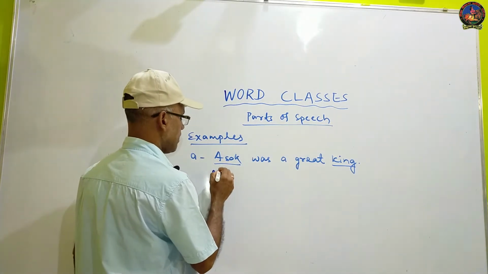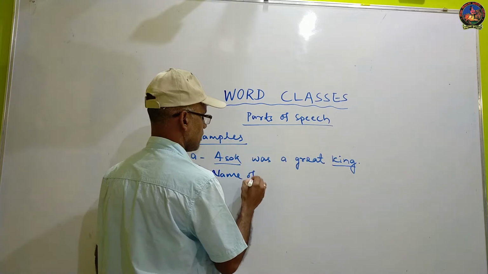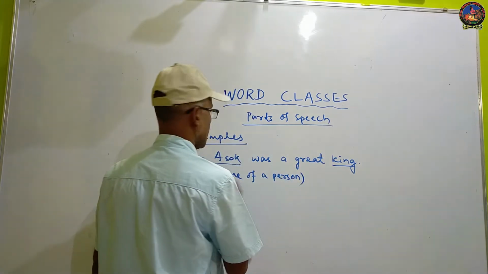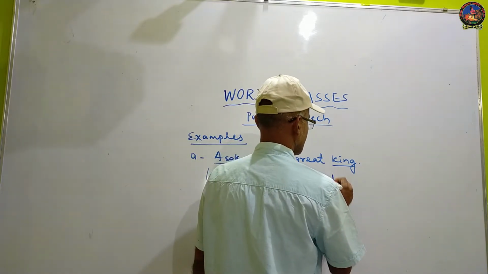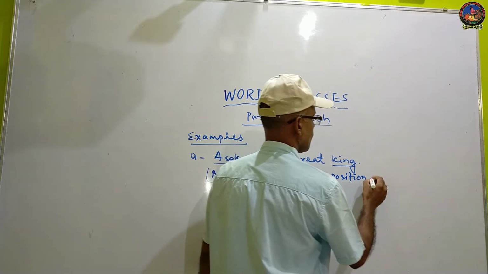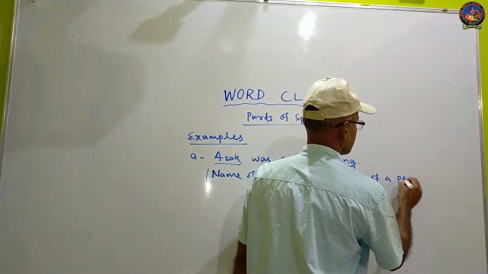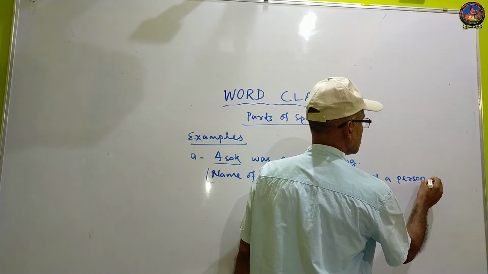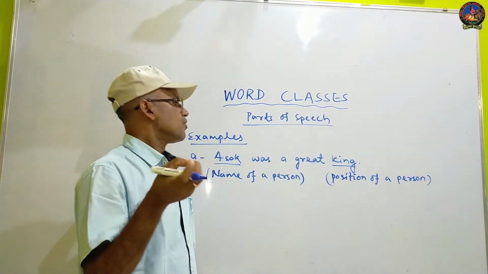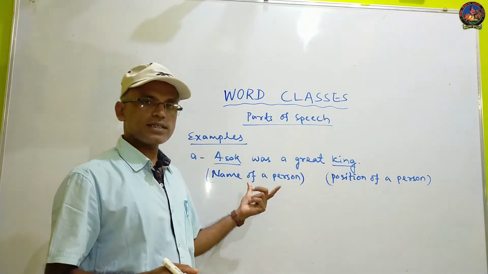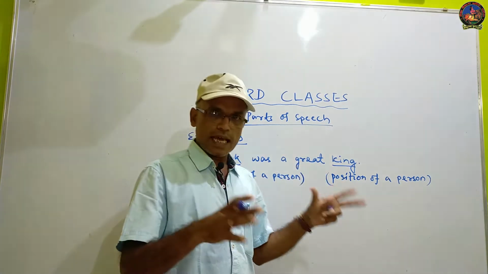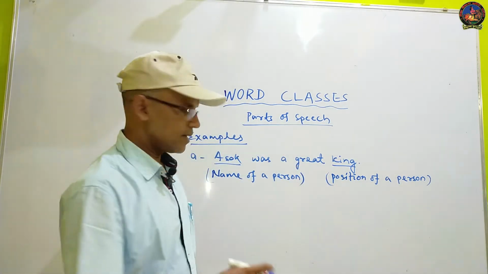So Ashok is the name of a person, and here king is the position or designation of a person. In English literature, you will find such words which indicate the name of a person or their positions or designations.